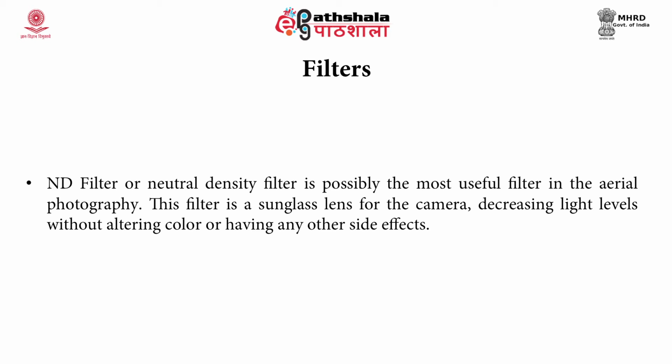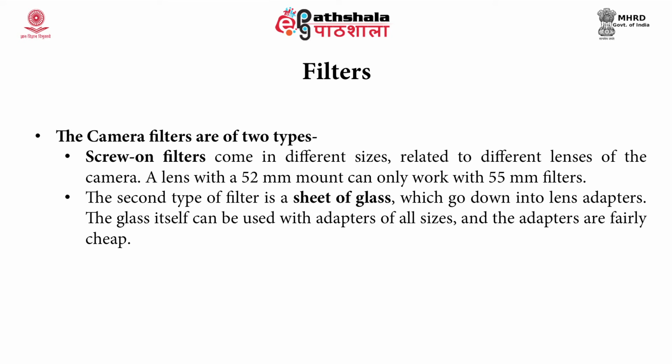The neutral density filter, popularly called the ND filter, is possibly the most useful filter in aerial photography. This filter is a sunglass lens for the camera, decreasing light levels without altering color or having any other side effects. The camera filters are of two types: screw-on filters, which come in different sizes related to different lenses of the camera. A lens with a 52mm mount can only work with a 52mm filter. The second type of filter is a sheet of glass which goes into lens adapters. The glass itself can be used with adapters of all sizes and the adapters are fairly cheap.